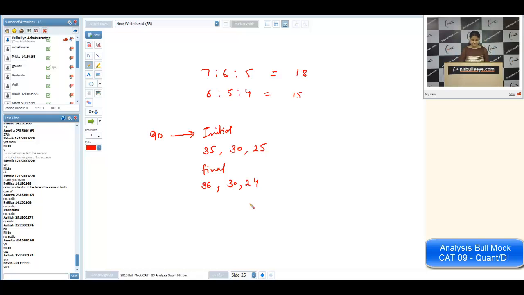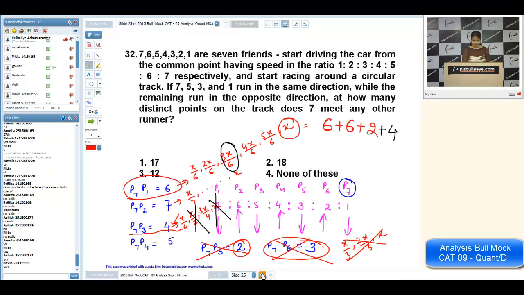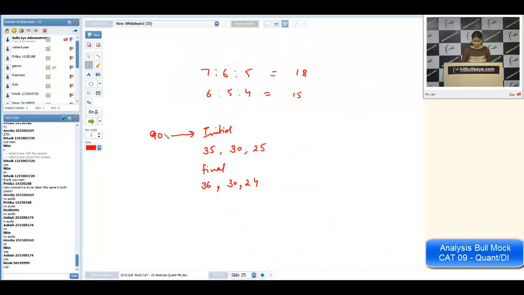Now, what was the question? I lost that part. The question was, one of them won rupees 12. See, this person has same money. He is losing. The only person who is winning is the first person.